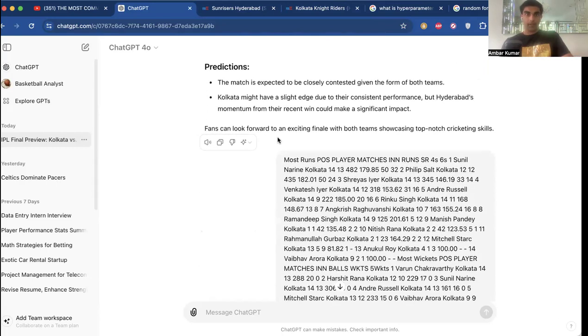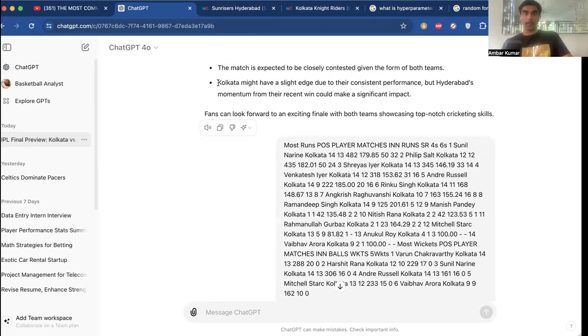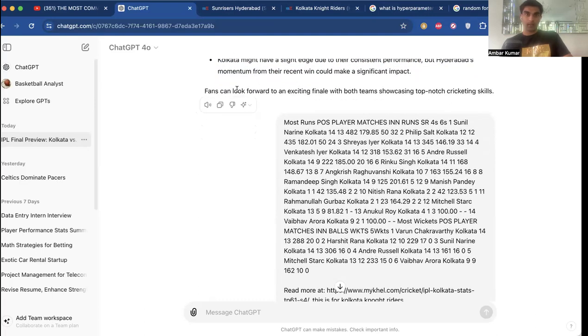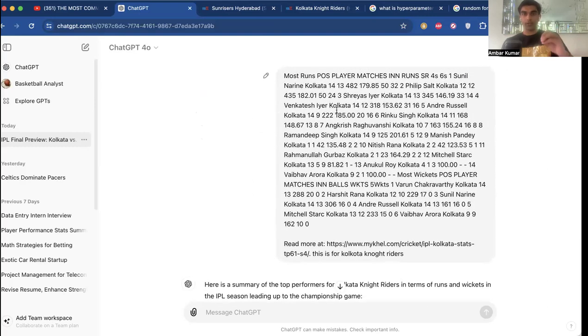So before we even give it any data, it already gives us a little bit of a prediction. It says the match is expected to be closely contested given the form of both teams, and Kolkata might have a slight edge due to their consistent performance, but Hyderabad's momentum from the recent win could make a significant impact. So fans can be looking forward to an exciting finale. So now let's get straight to the actual gist of this.